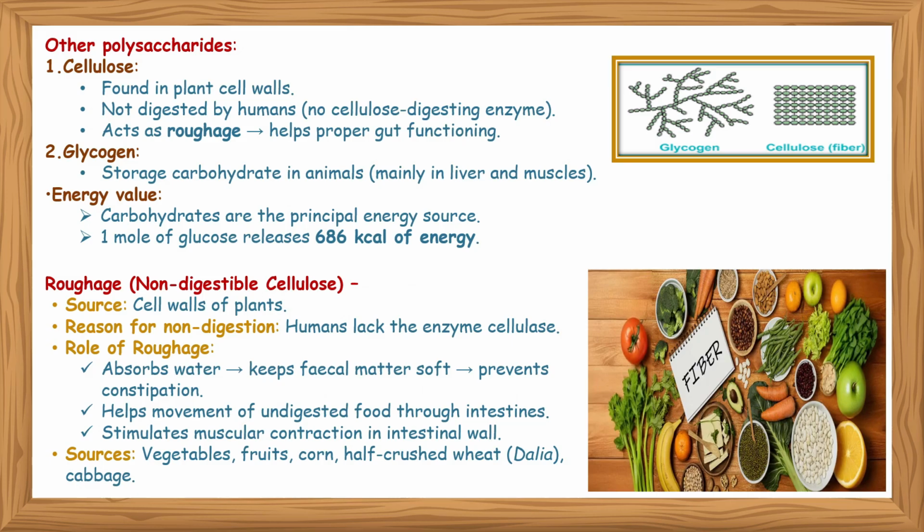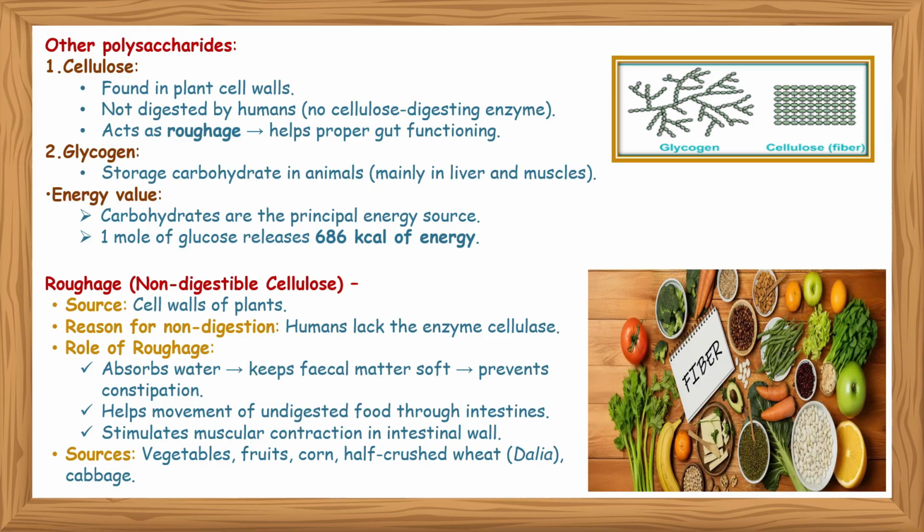Other polysaccharides include cellulose, which is found in plant cell walls. It is not digested by humans because humans have no cellulose digesting enzyme, cellulase. It acts as roughage. It helps proper gut functioning, and it is found in fiber rich food. Glycogen is basically the storage carbohydrate in animals, mainly found in the liver and muscles.